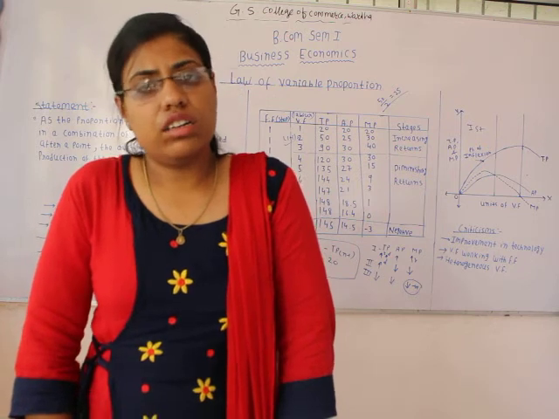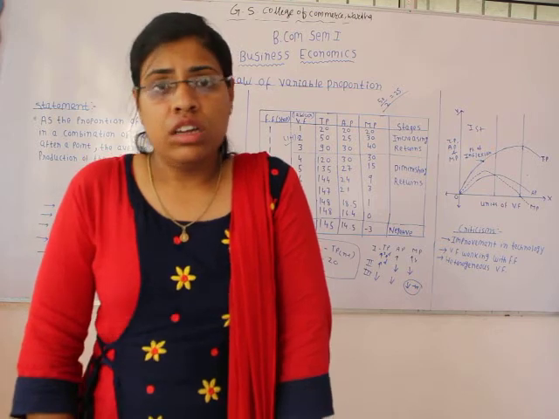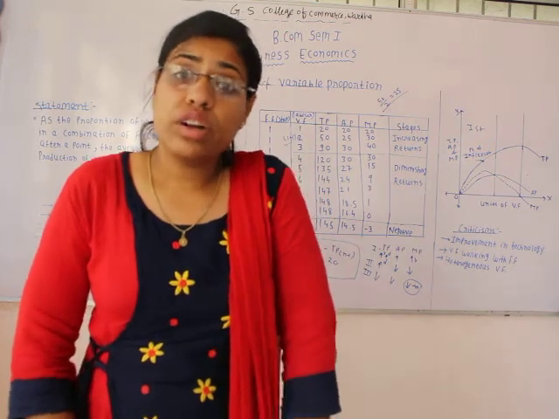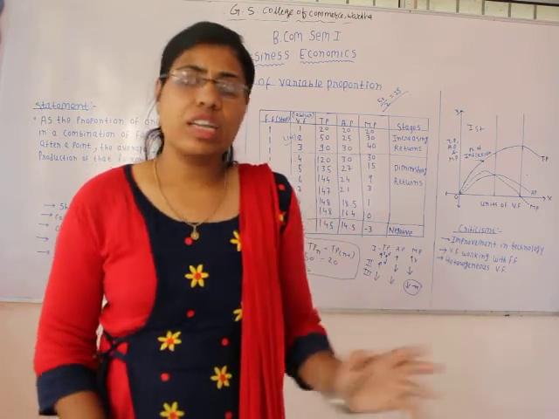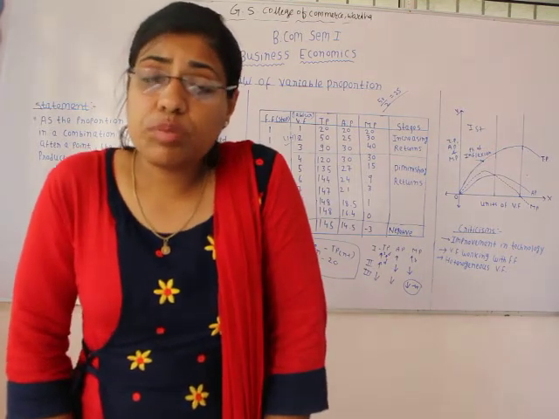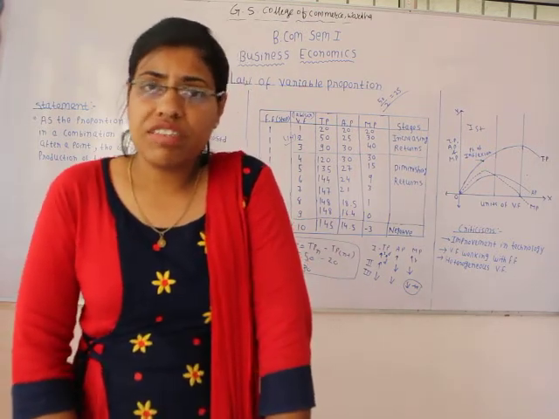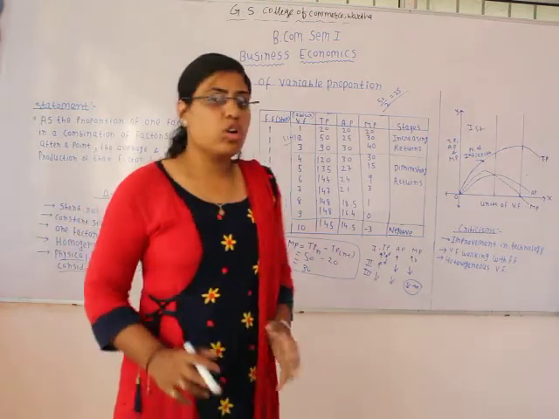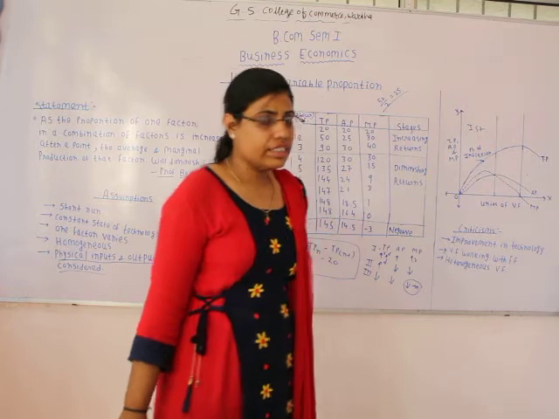So due to that we are going to get only negative return and not any positive output, because whatever additional variable factor we are employing is not required over there, and even after that, if we employ that variable factor in the production process, the return is going to be negative. It's because this additional variable factor is going to disturb the working of the other variable factors as well. Okay, so these are the three stages, and these are the reasons because of which initially we get production at an increasing rate, then a diminishing rate, and then a negative rate.